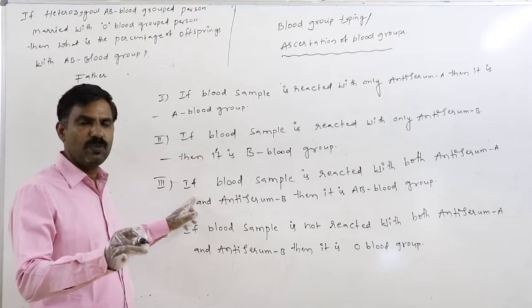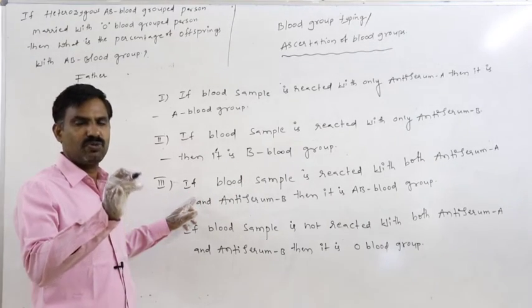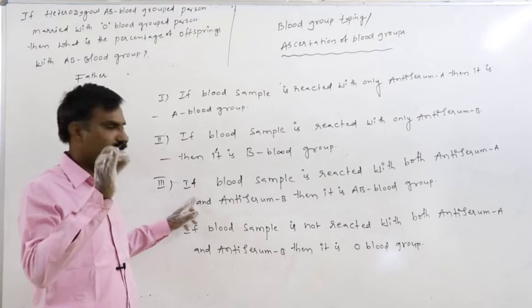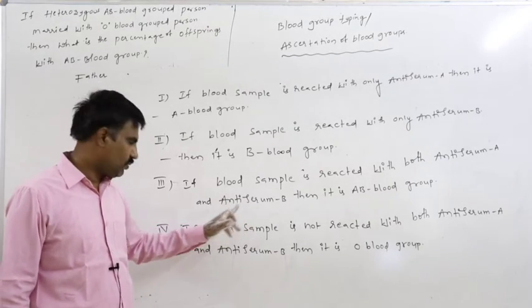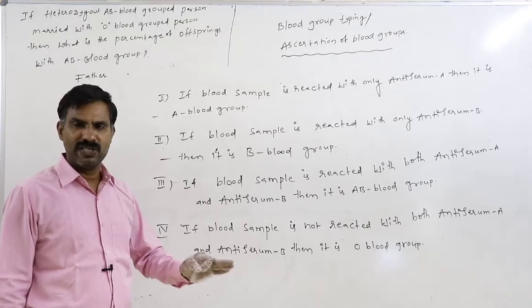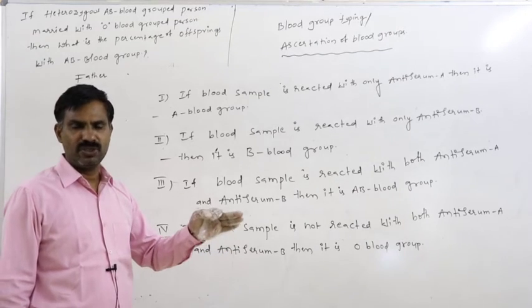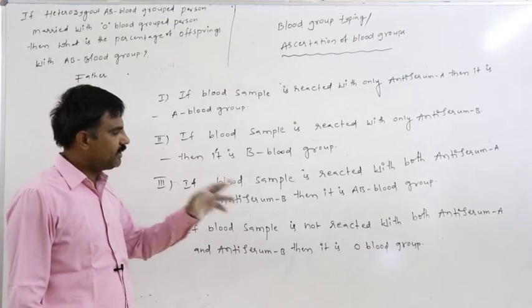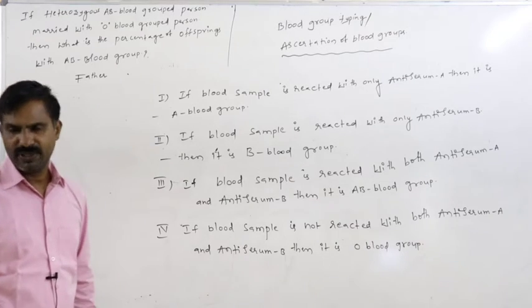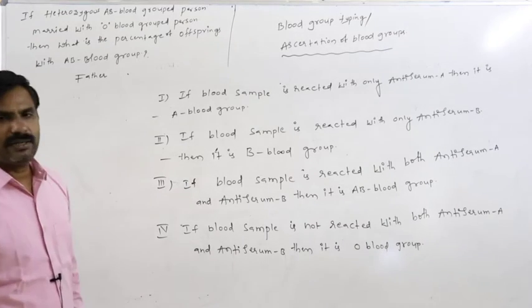If unknown person's blood sample is reacted with both anti-serum A and anti-serum B, then it is the AB blood group. If unknown person's blood sample is not reacted with both anti-serum A and anti-serum B, then it is the O blood group. Next to blood transfusion.